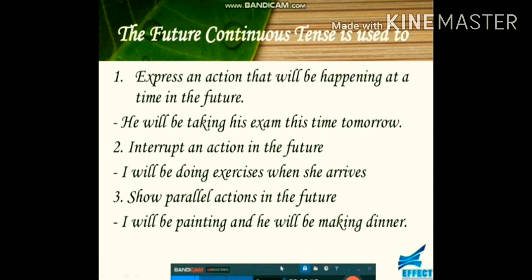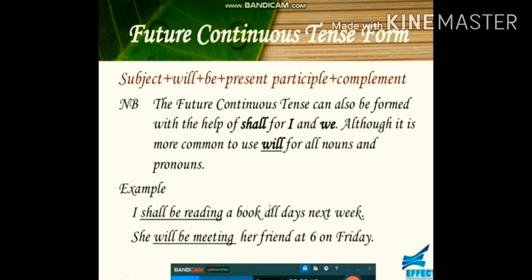So both are in future continuous or future progressive. You can see the structure of future continuous tense: subject plus will be, present participle, meaning the ing form, then complement, which can be an object, and then time extension.